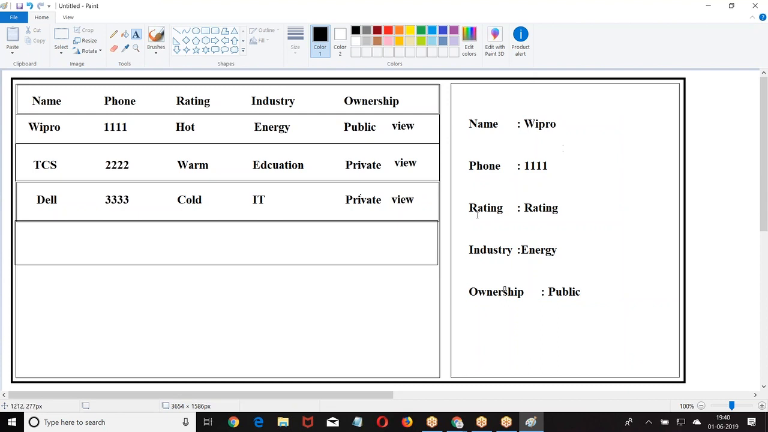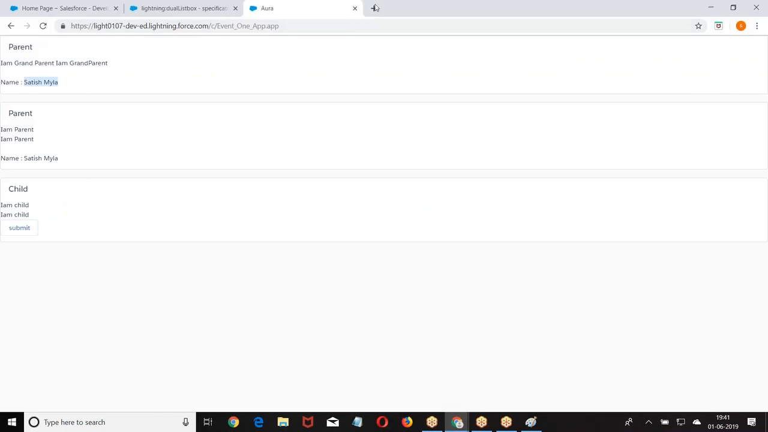This is one component. This is another component. Whichever record I selected, that record data should be displayed. Or else I want to go for mass delete. Whichever records I selected for delete, they have to show me these are the records which you selected, with a delete button. When I click on delete, records should be deleted.